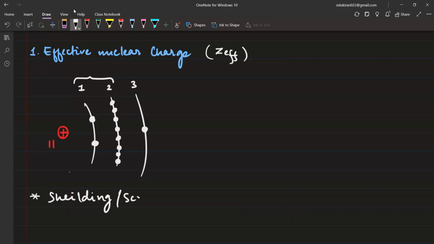Shielding or screening. Okay. So what is shielding or screening?